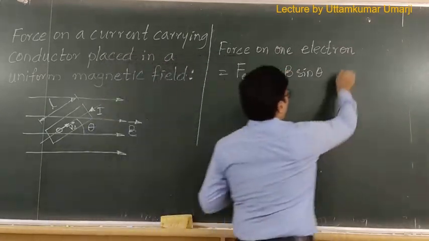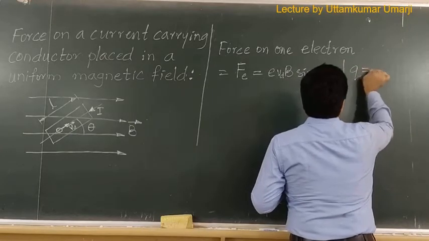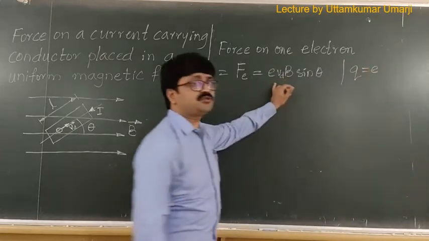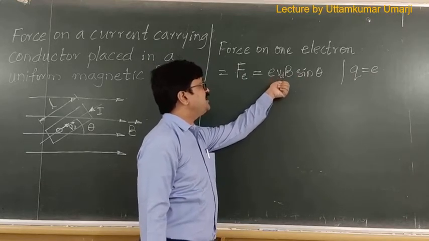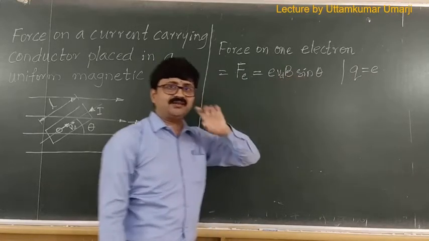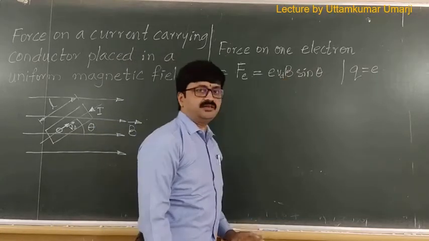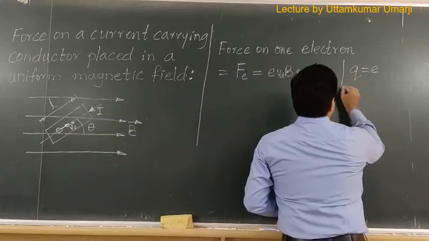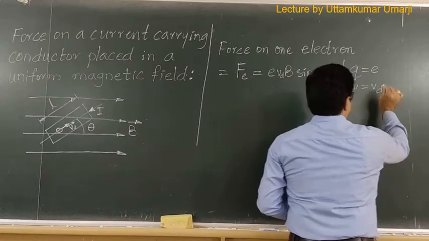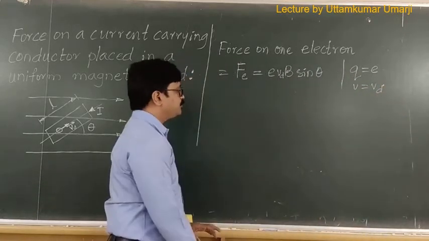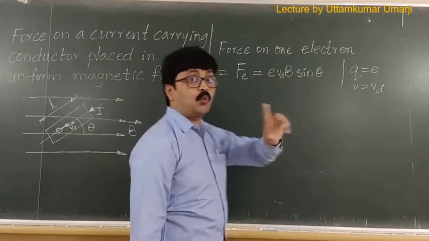See here, q is equal to e. So I am making use of qvB sin theta. Thus it becomes e into vd into B into sin theta. So that is what I have written here. I have mentioned that v is equal to vd here. This is what we have written in the formula. This is force on one electron.